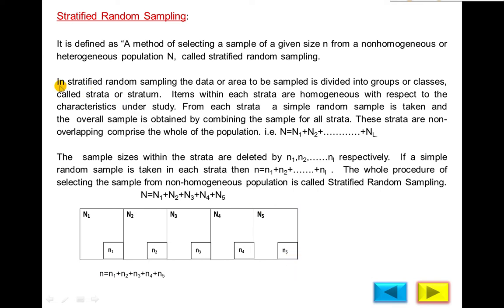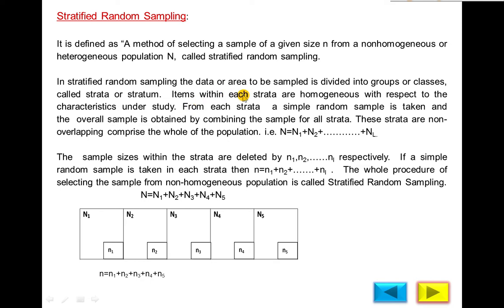And what is the purpose of this method of selecting the sample? In stratified random sampling, the data or area to be sampled is divided into groups or classes called strata or stratum. Divide the heterogeneous population into different groups according to qualification: first year, second year, third year, fourth year and fifth year, and each part is called a stratum.